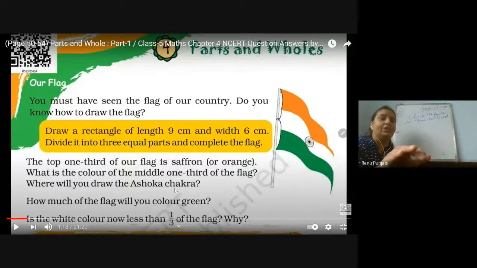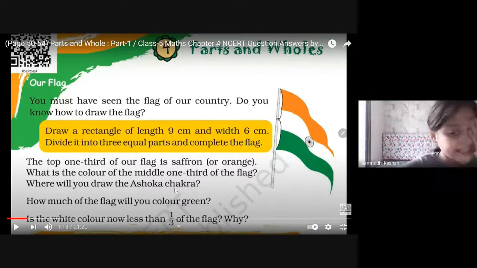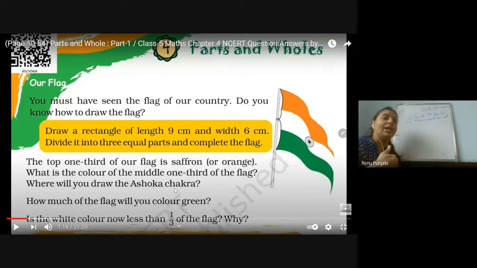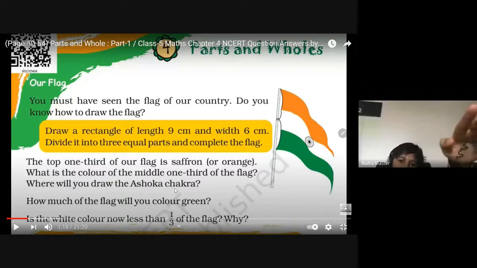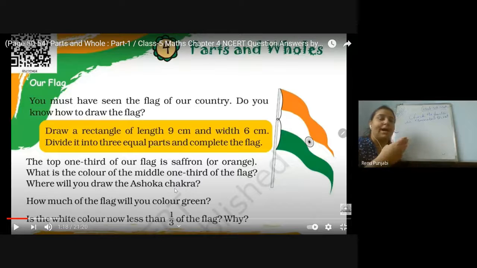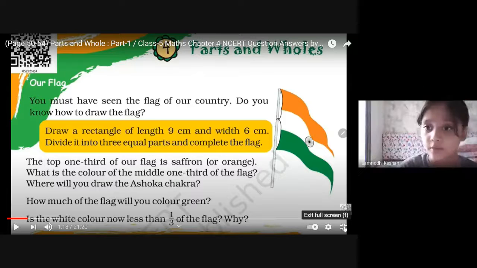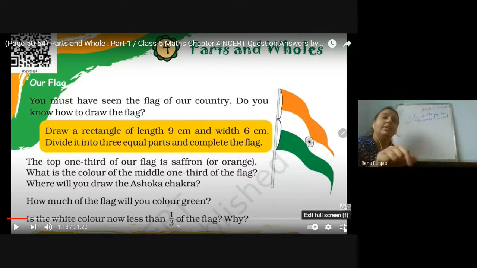In which color will you draw the Ashoka Chakra? White. Right. How much of the flag will you color green? 1/3, because there are a total of 3 parts, so 1/3 is the part of the green color. How many lines do we have to draw? It is written in your textbook.